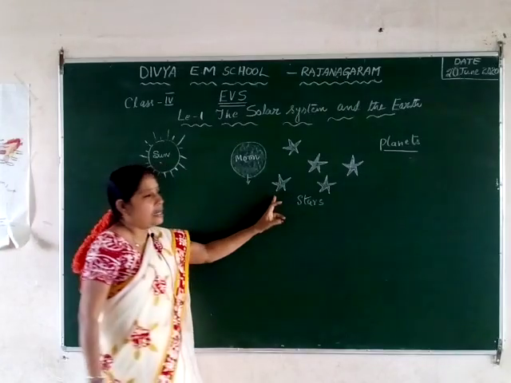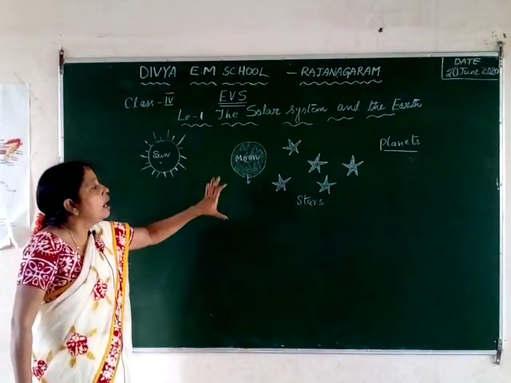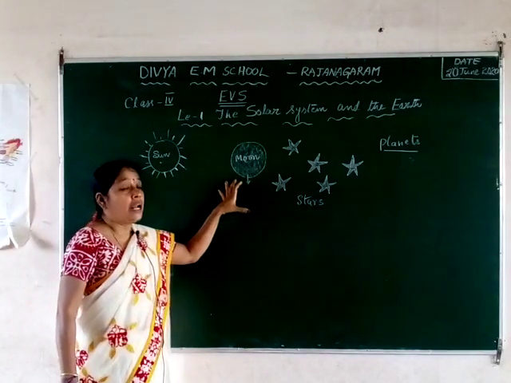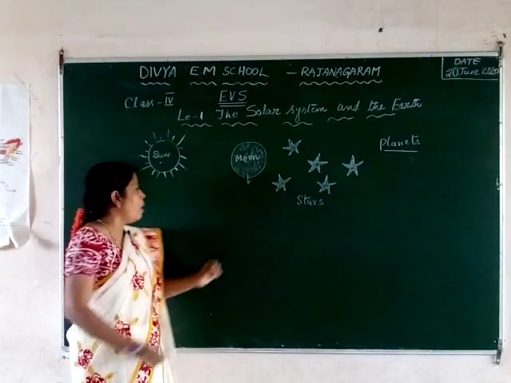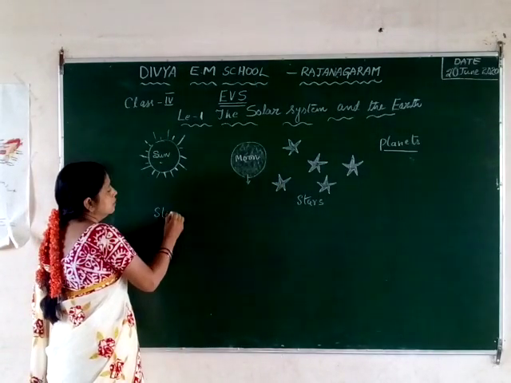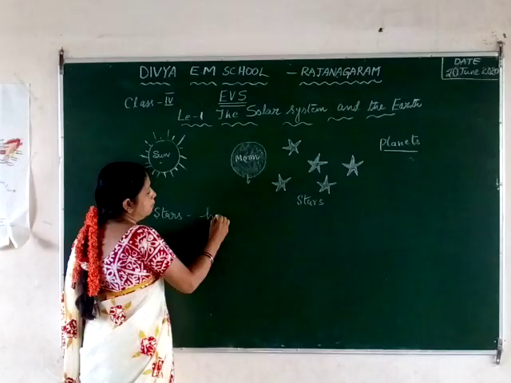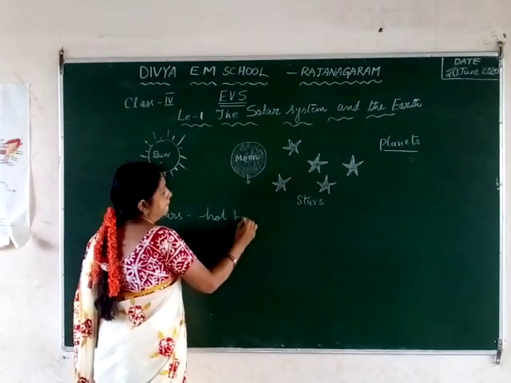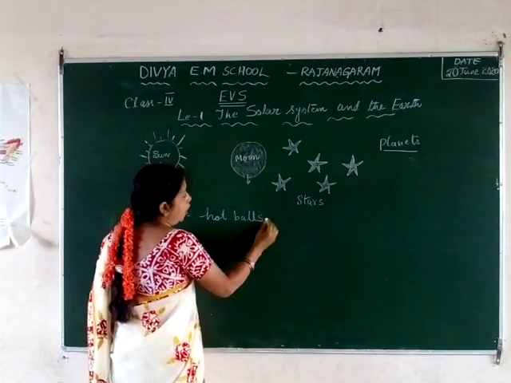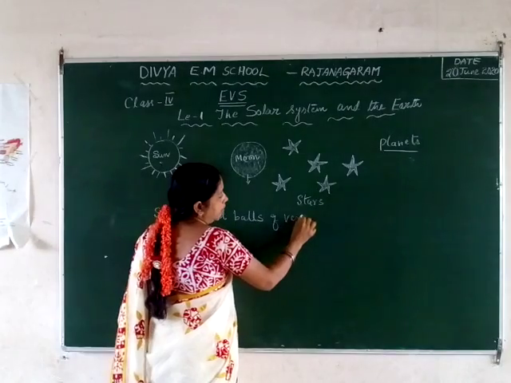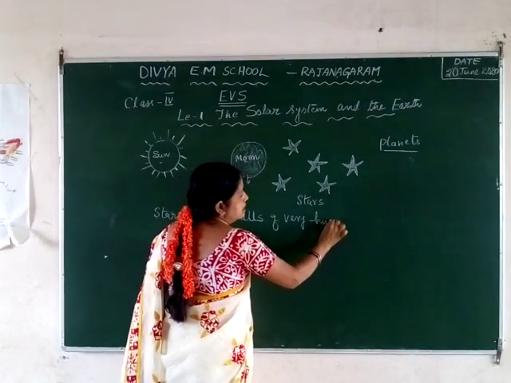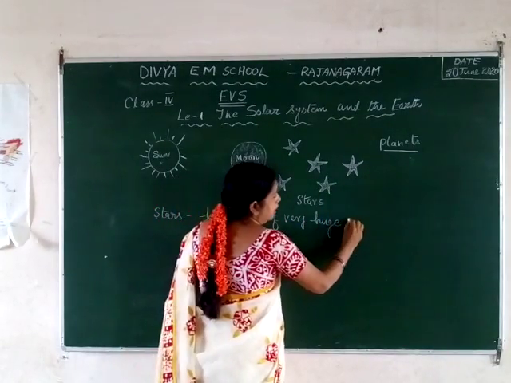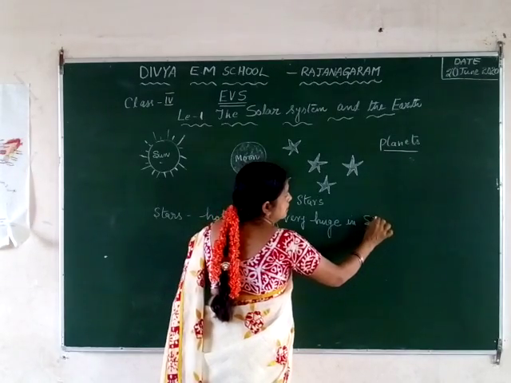Actually, these stars are balls. They are round in shape. Stars are hot balls of very huge size. Huge means very large.